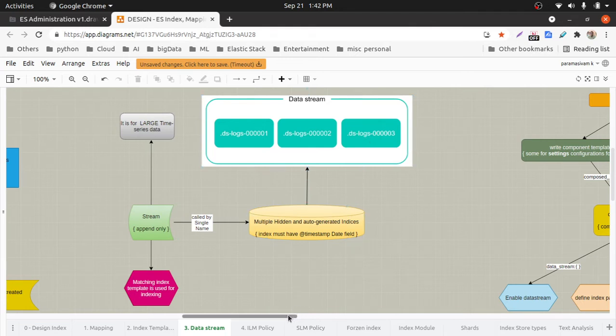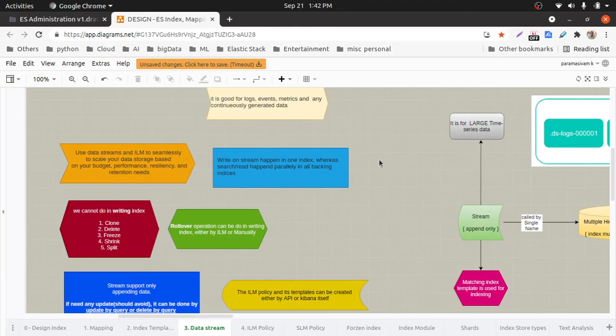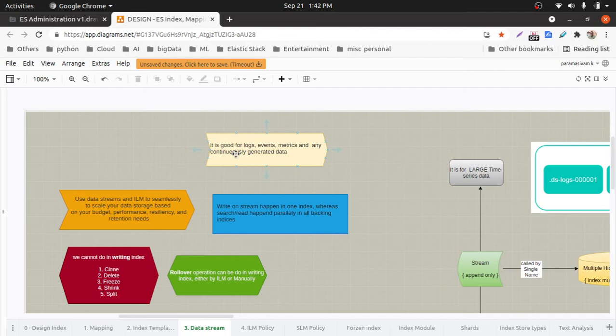Now, which data sources should we consider for data streams? Any time series data, or events or documents generated in a timely manner. Obviously log files and log statements will keep on coming. Similarly events, like any Windows log events or Linux events, or user activity events.